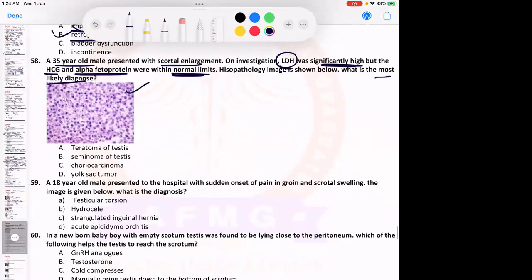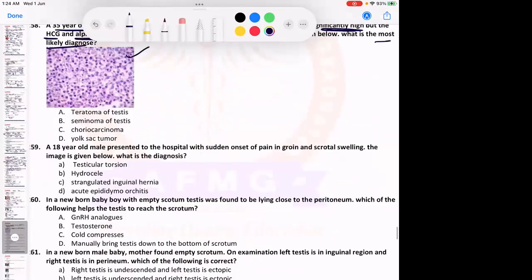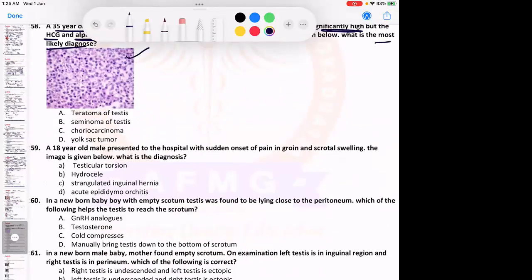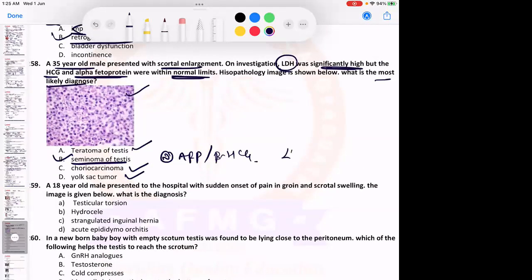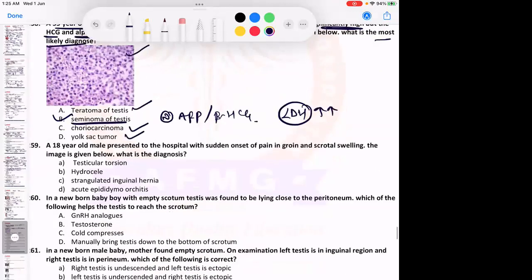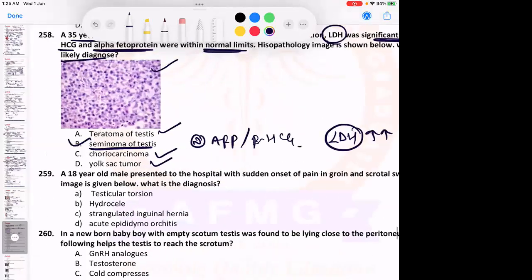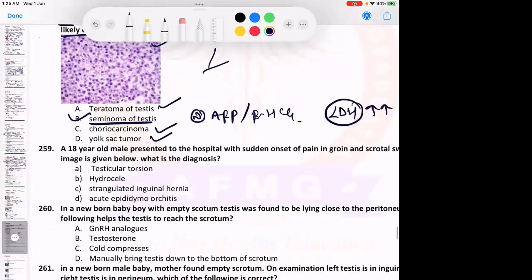As I told you, alpha fetoprotein or Hcg level is elevated in the germ cell malignancies like teratoma of the testis, yolk sac tumor of the testis, choriocarcinoma. In all these three, there would be elevated levels of alpha fetoprotein or Hcg, right? But in classical seminoma of testis, there would be normal levels of alpha fetoprotein or beta Hcg, but there would be elevated levels of LDH, lactate dehydrogenase. So एक ही tumor marker है seminoma के लिए, it is LDH. ठीक है? And this is the biopsy feature that you can see. In between the cells, there are some fibrous septae which are seen.